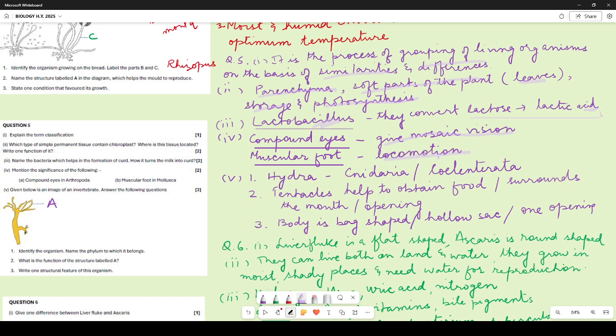Given below is an image of an invertebrate. Identify the organism. This organism is Hydra. Phylum to which it belongs, you can write either Cnidaria or you can write Coelenterata. Both of them are correct.